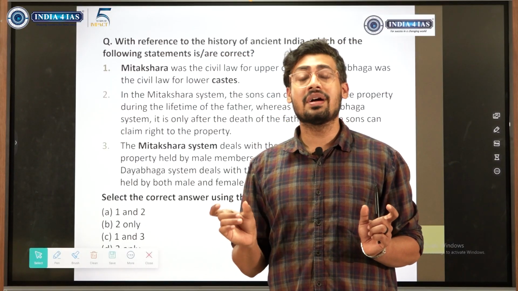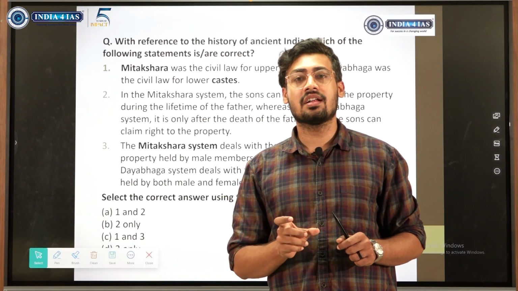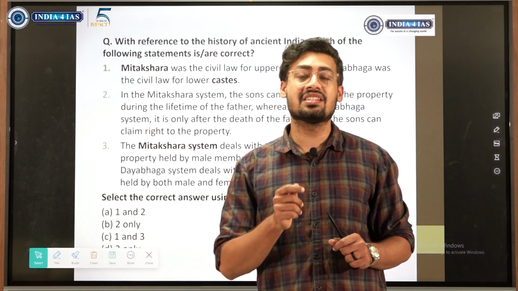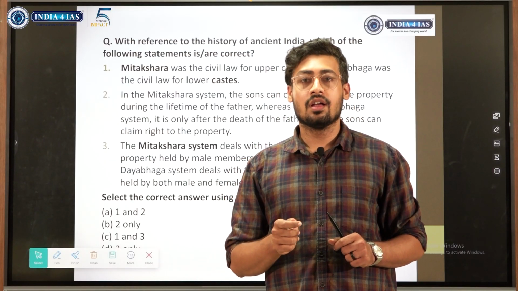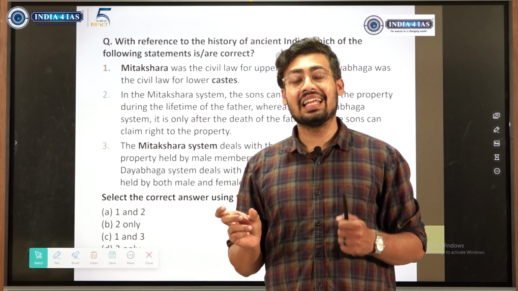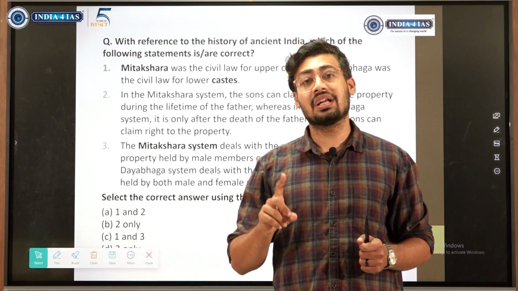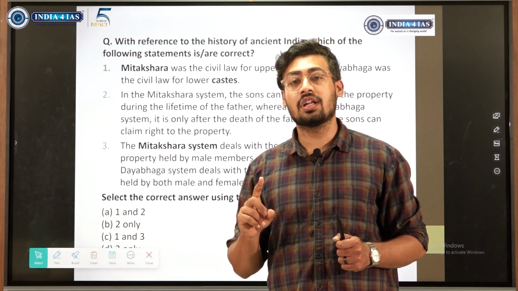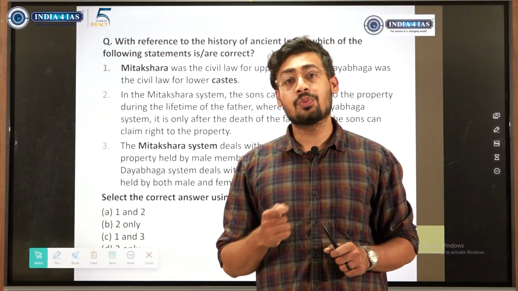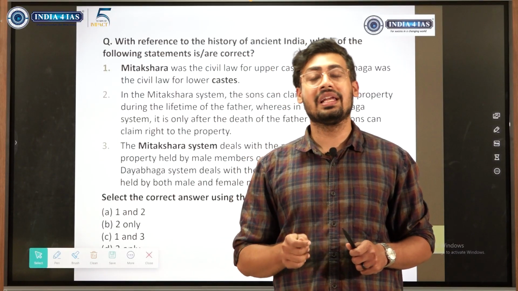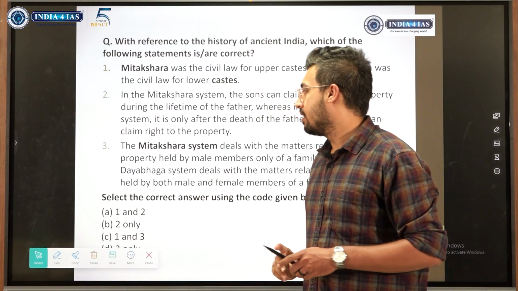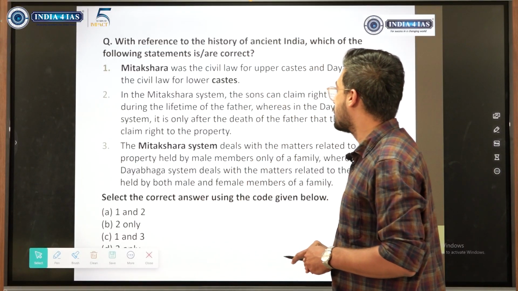The Mitakshara and Dayabaga difference is that in Mitakshara a person who is born would have the right to property from the day he or she has been born, whereas in Dayabaga a person can claim the right to property only after the predecessor is dead, or only after the father has died. In Mitakshara the right to property is only for the son and not for the female, whereas in Dayabaga both have property rights. Let us keep this in mind and look at the options.